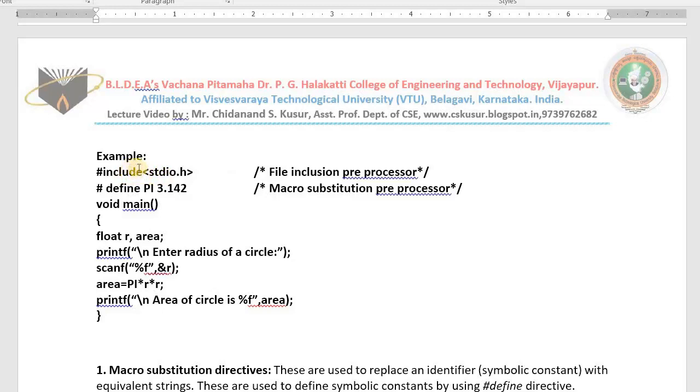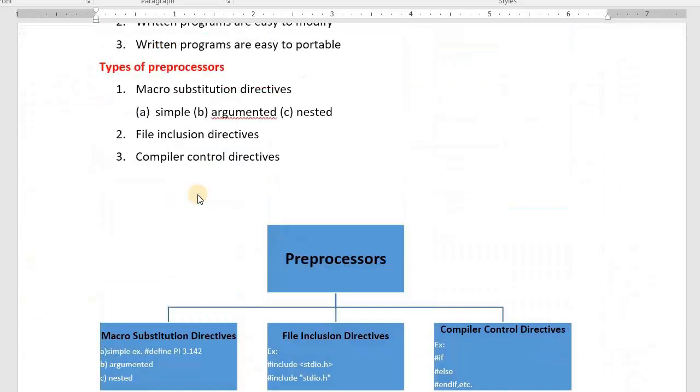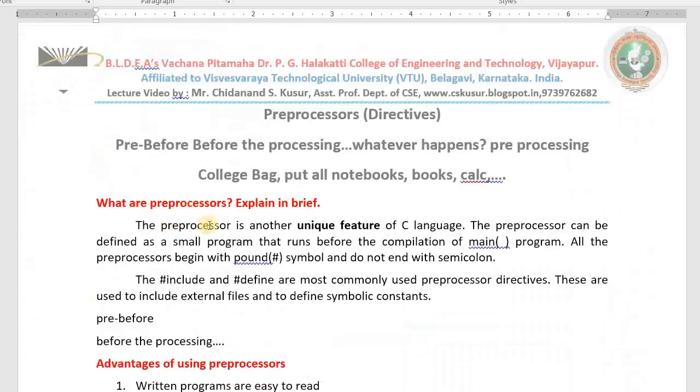Why do we call it file inclusion? Because inclusion means add. It helps us to add this file so that we can use the contents from this file here. Hash include conio.h, hash include math.h, hash include stdlib.h, hash include string.h, all are examples for file inclusion directives. Hash define PI 3.142, hash define some more examples. This is what we call preprocessor. Now you are able to answer the question, what are preprocessors?